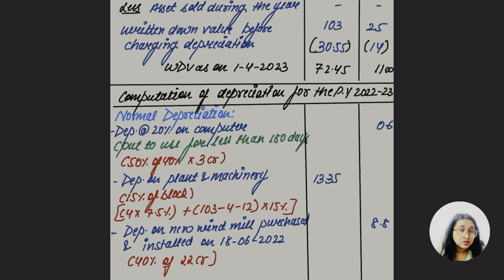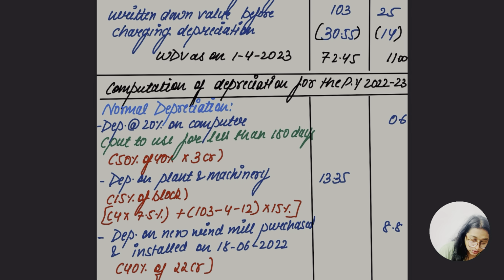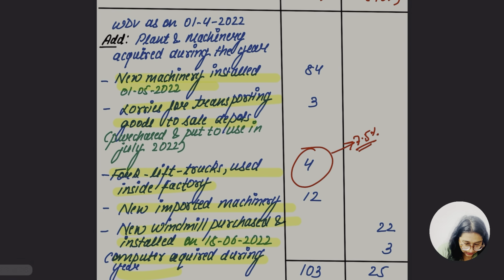So now we are going to compute the value of depreciation, as the value was 103 and 25. On this I'm going to compute the normal depreciation and additional depreciation. Let us go for this part first, how I have computed it. In this 103 crore, there are two things mentioned that we are not going to include. First, the newly imported machine of 12 crore. Do you remember? Second, the forklift trucks, this part, see.